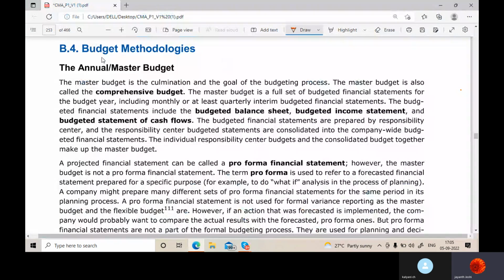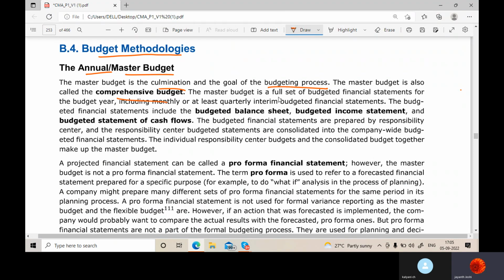So budget methodologies, annual master budget. As you know, master budget is nothing but a budget which comprises all the budgets. Master budget is the culmination and the goal of the budgeting process. This is what at the end the company wants to make. It is also called the comprehensive budget.